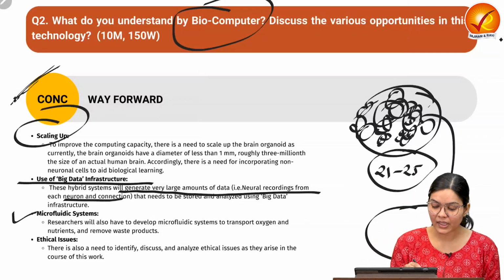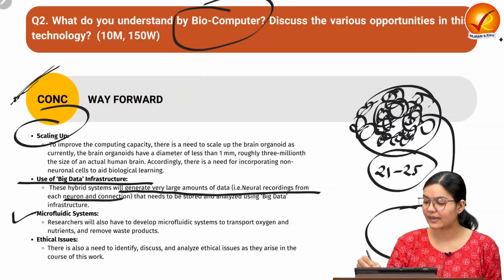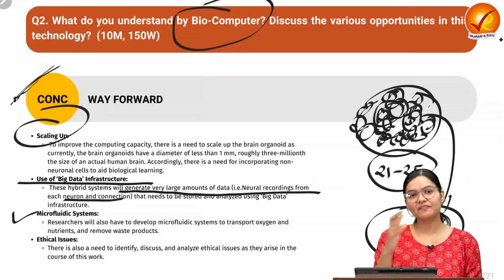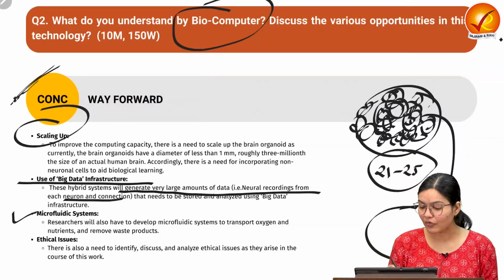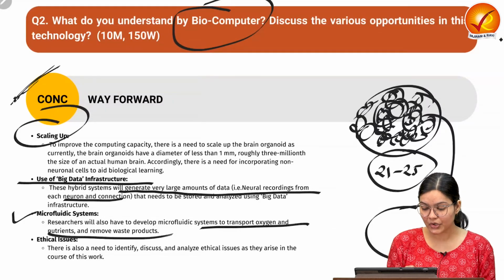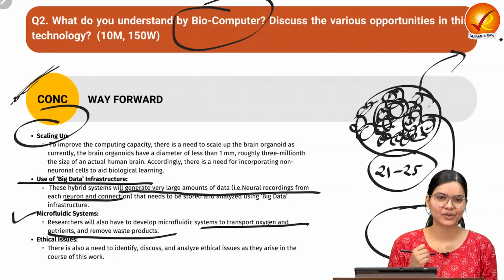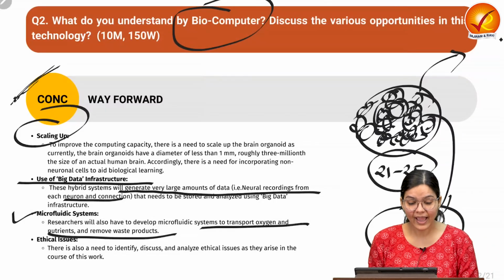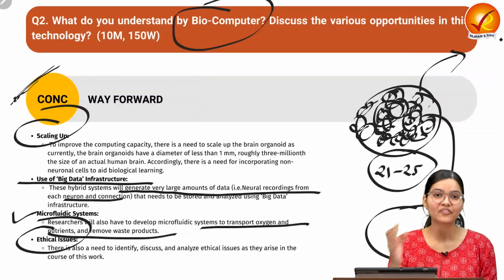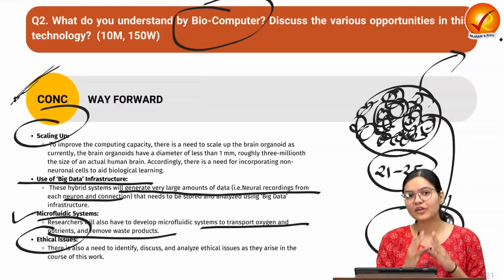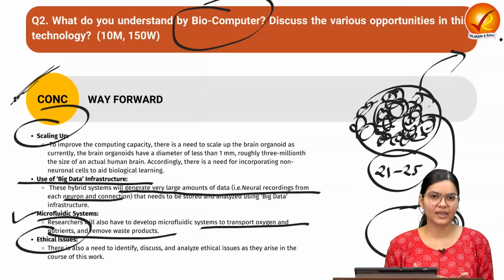The other would be the microfluidic system, because if these kinds of brain cells are there, they will get generated and then they will get destroyed also. So how are we going to transport oxygen and nutrients, and when waste is produced, how are we going to do safe disposal of it? That's a very important concern. And also ethical issues are there, because ultimately it is a human brain made of human tissues. So how we are going to utilize it, and other ethical issues will come up in upcoming time.